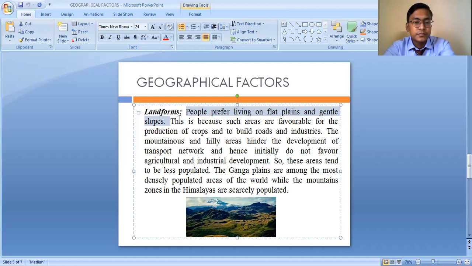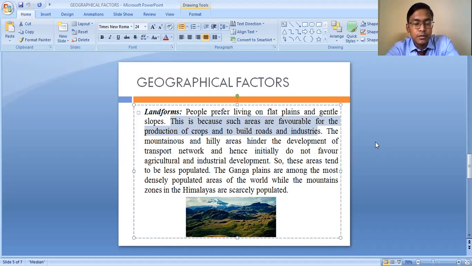Such areas are favorable for the production of crops and to build roads and industries. So why are plain areas highly populated? Because such plain areas are favorable for growing different types of crops, and in plain areas we can easily construct roads.